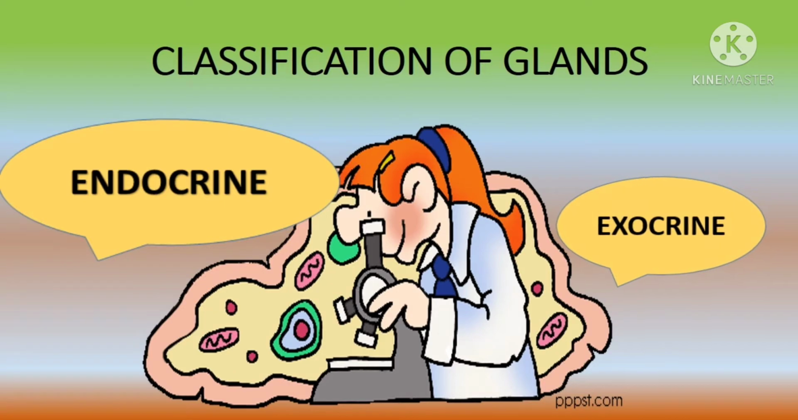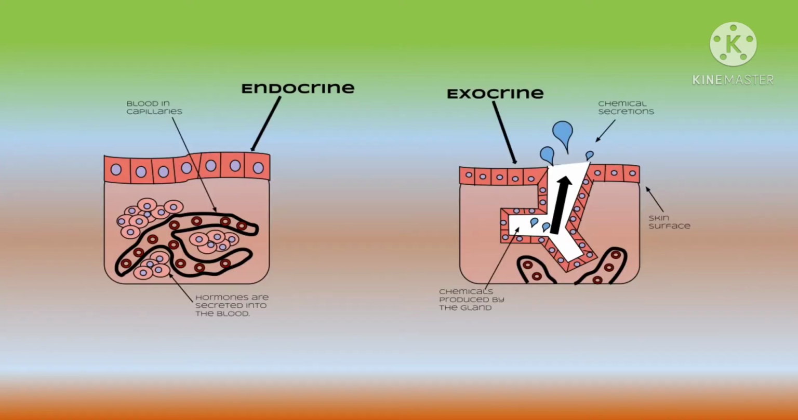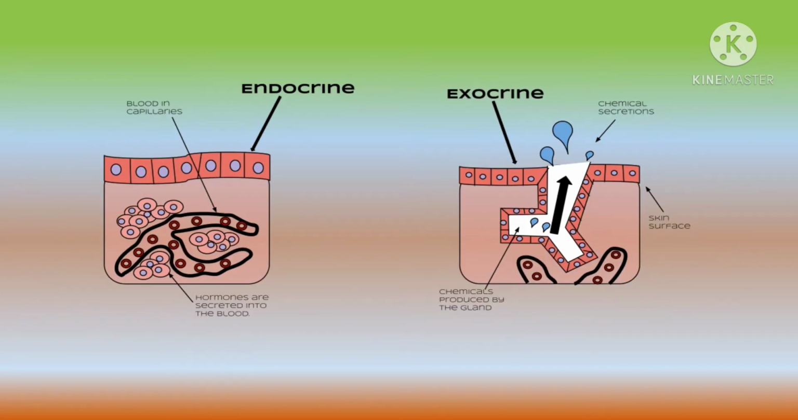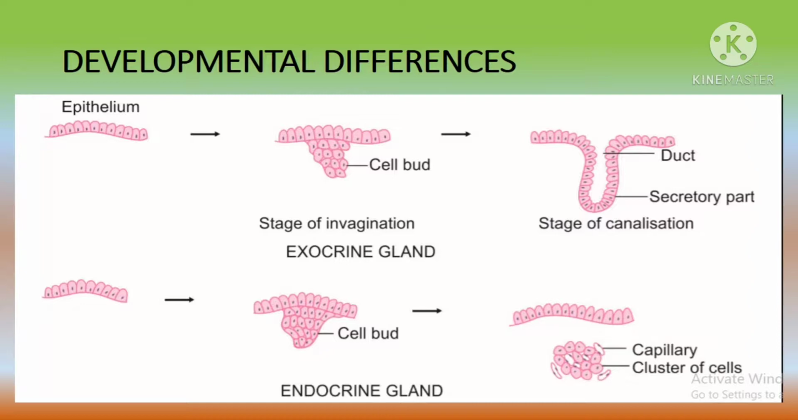And some other glands lose their contact with the epithelial surface from which they develop, and they pour their secretions directly into the blood without any presence of ducts. Such glands are called endocrine glands, or the internally secreting glands. Because of the absence of ducts, these are also called ductless glands. The words endo and exo are of Greek origin, where endo means inside and exo means outside.